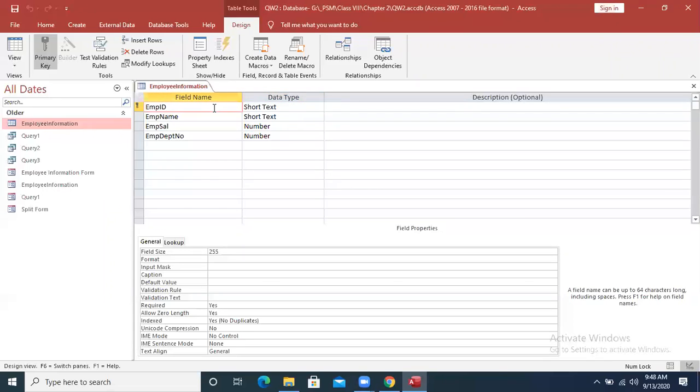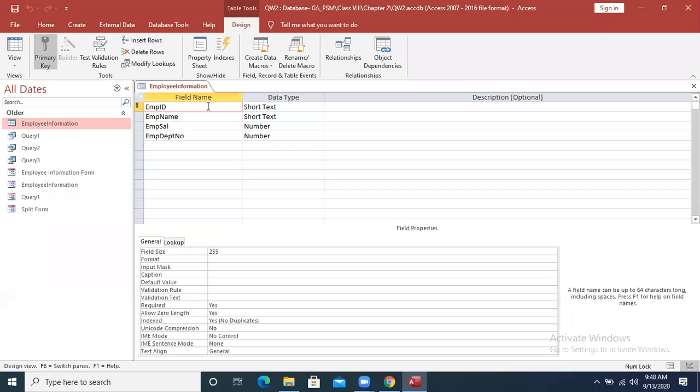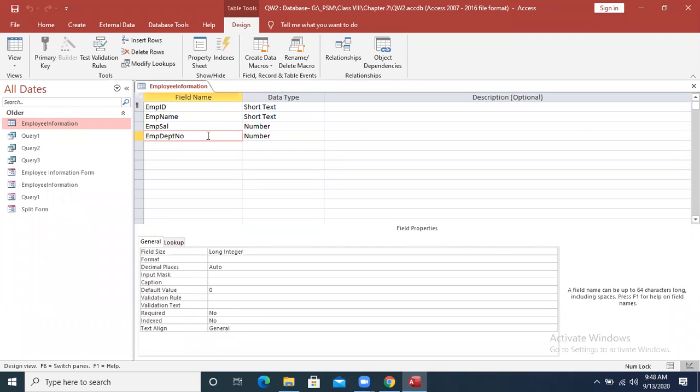If there are two students, it is possible that their names are similar, their fathers' names are similar. Okay, it is possible, na? But the primary key will be the key field on the basis of which we are going to identify. Just like in your school, your registration number is a primary key. If you talk about our citizenship number, this is a primary key which differentiates me from any other citizen. So these are the things that we need to understand.